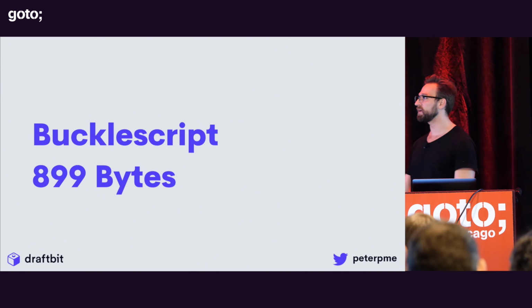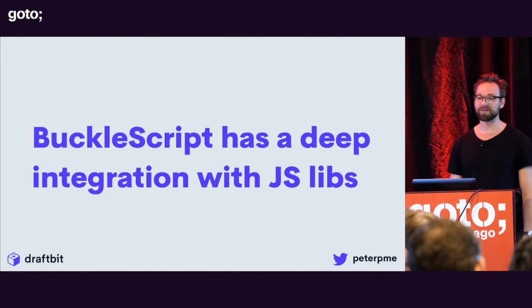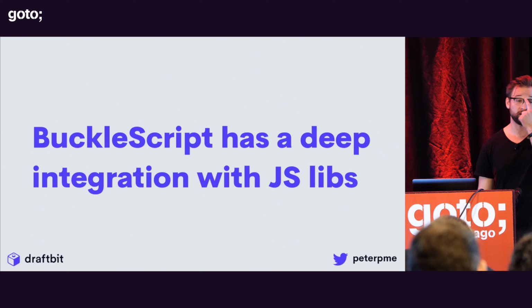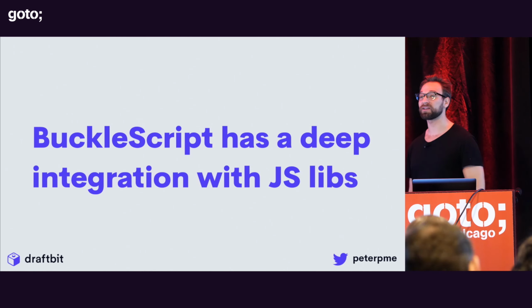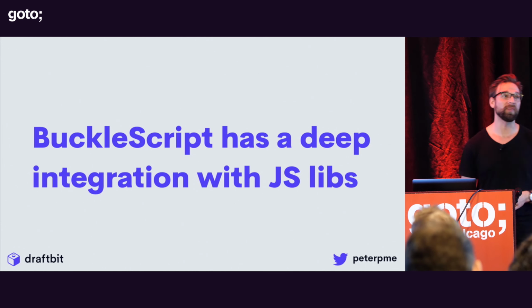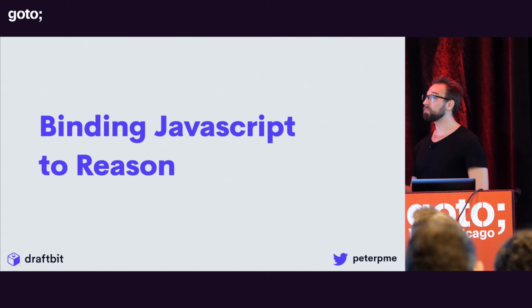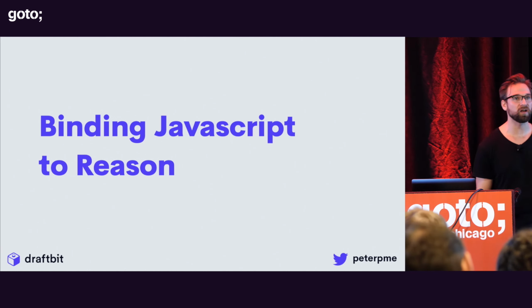So there's some of the amazing benefits of Reason, right? And you're like, what? How is this possible, right? And like I mentioned, it's because BuckleScript has these deep integrations with JS libraries, right? And there's a lot of them too. So there's the ones that belong directly in BuckleScript, and then there's the community ones too, right? So you can bind JavaScript to Reason on your own. You don't have to use anything off the shelf, right?